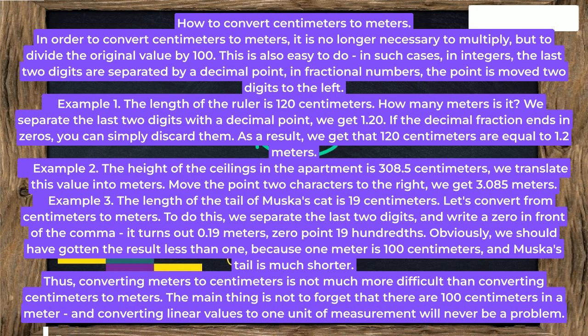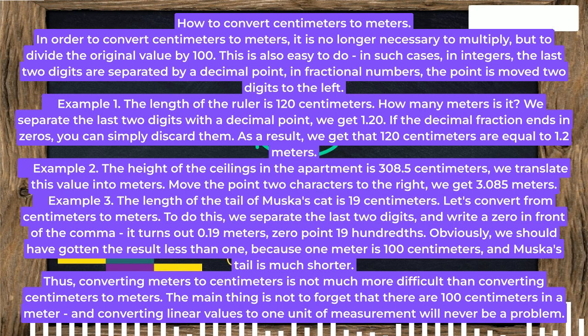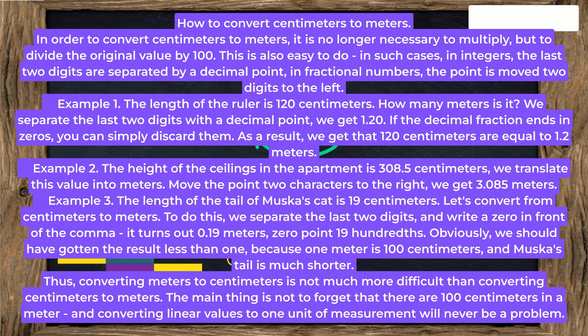Example 2. The height of the ceilings in the apartment is 308.5 centimeters. We translate this value into meters. Move the point 2 digits to the left, we get 3.085 meters. Example 3. The length of the tail of Muska's cat is 19 centimeters. Let's convert from centimeters to meters. To do this, we separate the last 2 digits, and write a 0 in front of the comma. It turns out 0.19 meters, 19 hundredths.